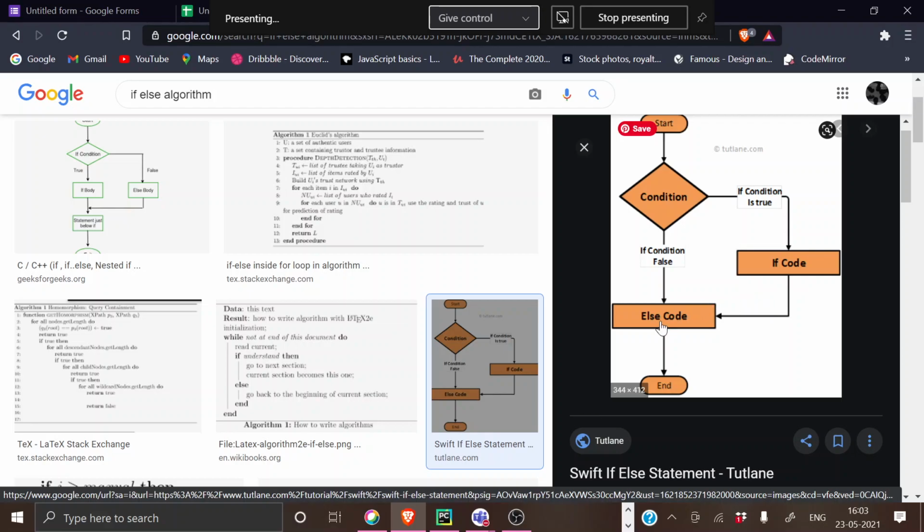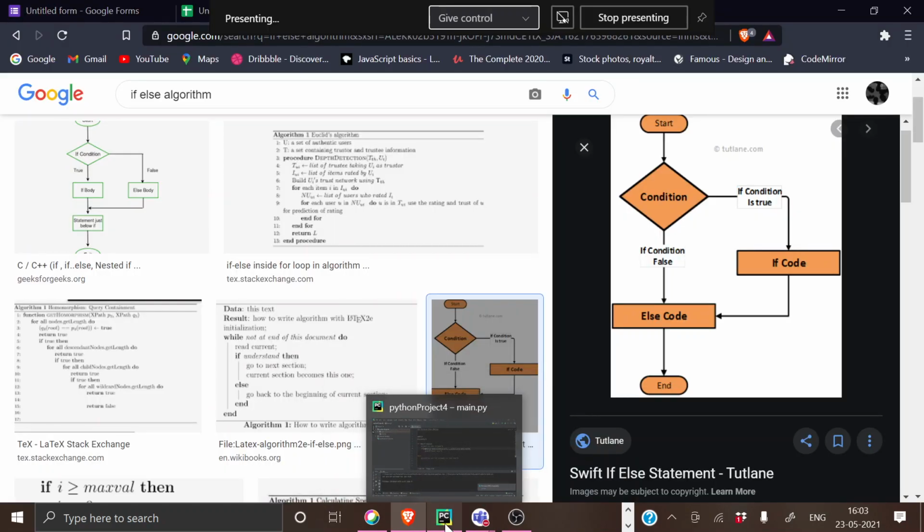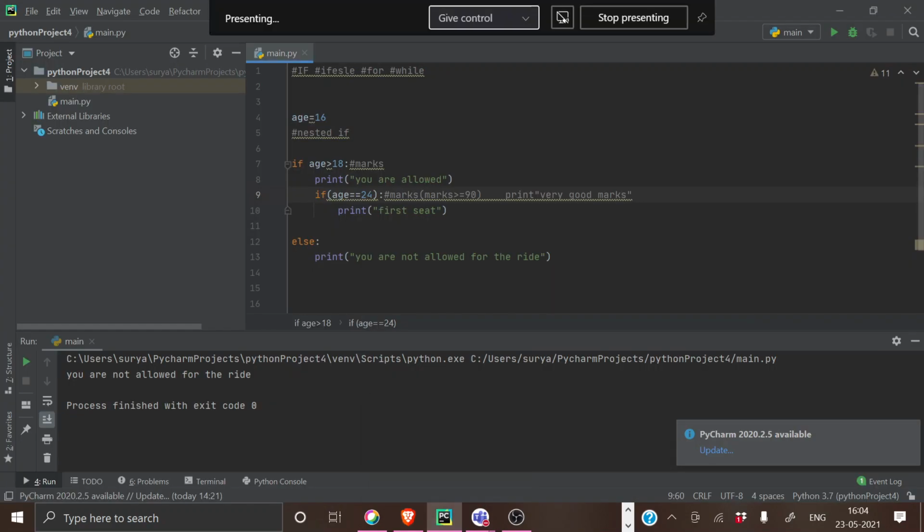So if you have any doubt, don't get confused. Else is the last statement. Else is the last denial. Else if is the second option, between the first and last. If is the first condition you're giving. Be clear with it, because these are the basics, which are very important. If you are strong with it, you will be able to perform anything. So if you are good with if else,